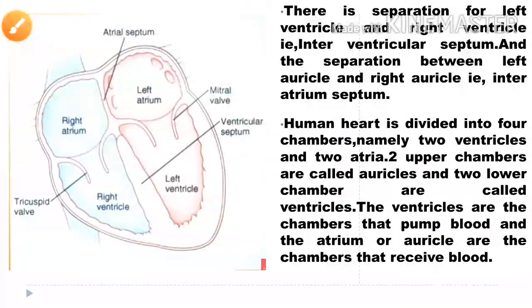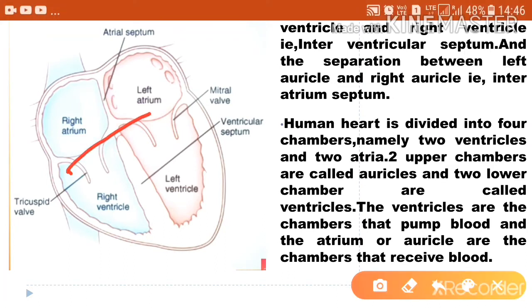As you can see in this picture, the heart has 4 distinct chambers: 2 auricles and 2 ventricles. The upper chambers are called auricles or atria, and the lower chambers are called ventricles.